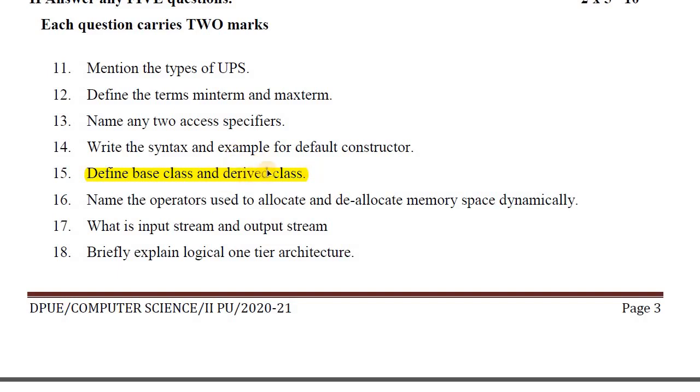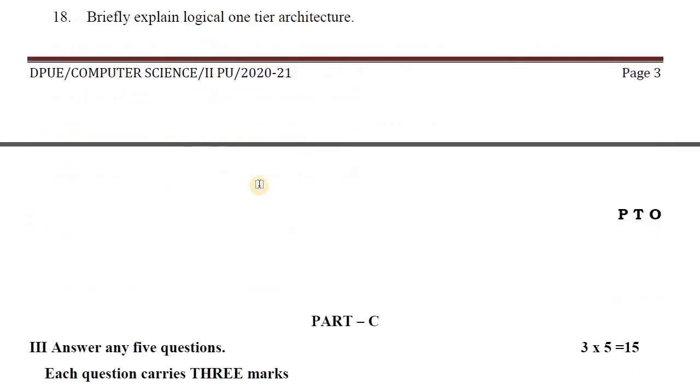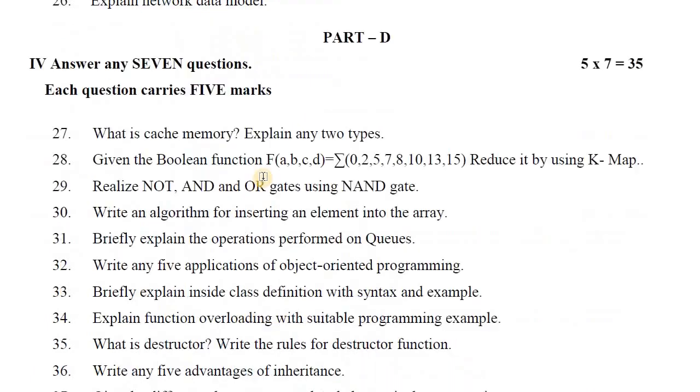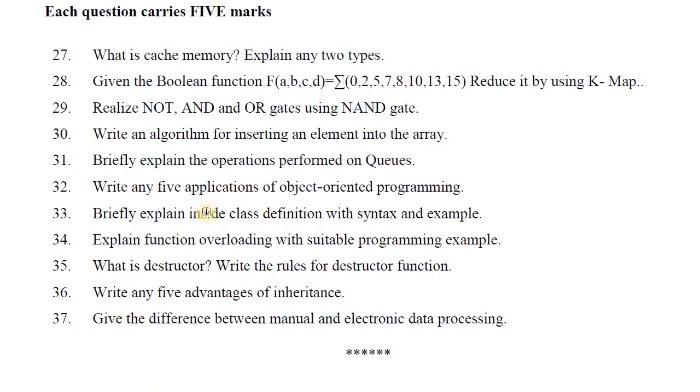And what is derived class? Derived class is a class which is created or derived from a base class. Another name for derived class is subclass. It is also called a subclass. Okay, then last in part D, the 5 marks question is